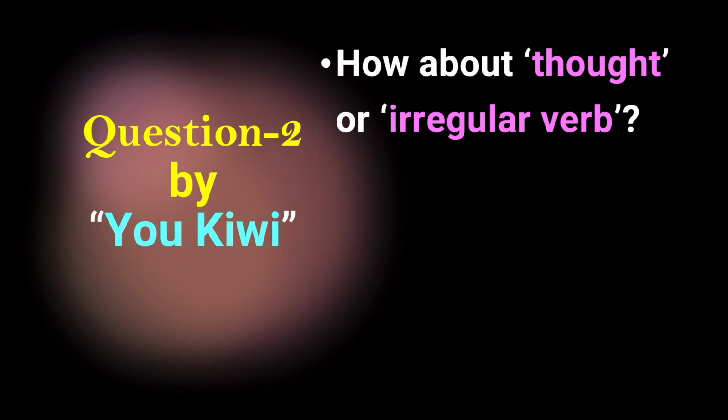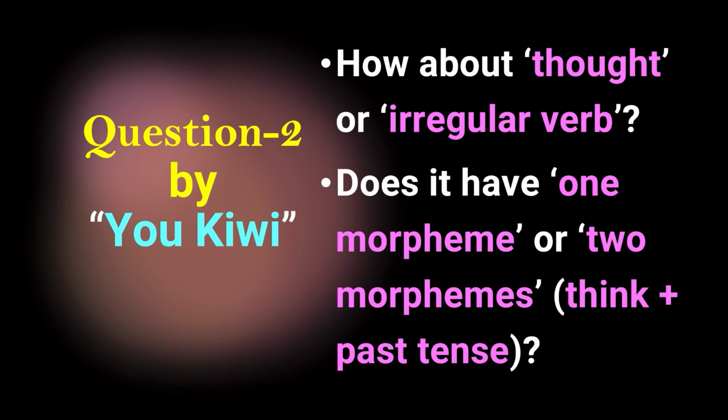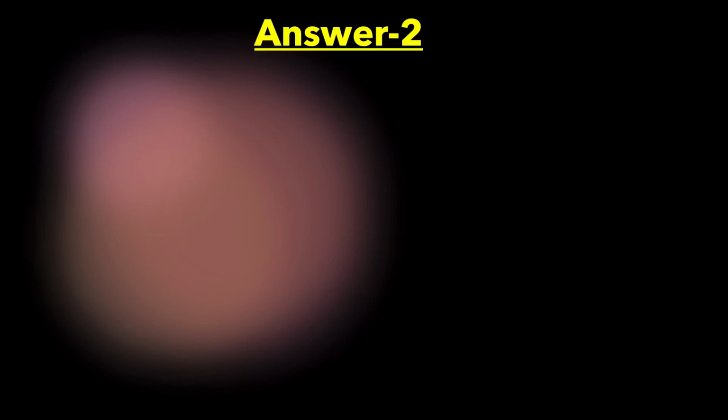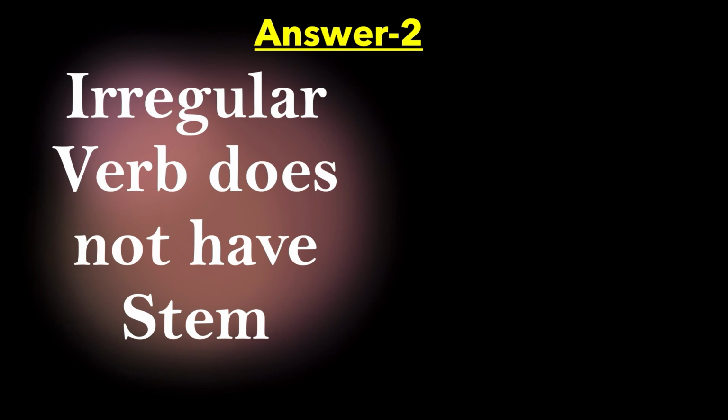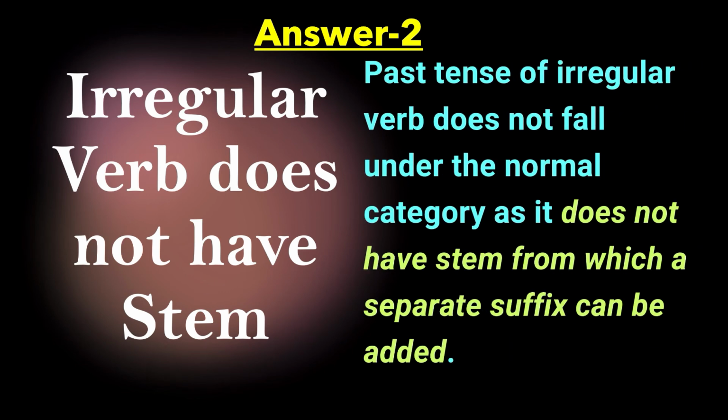Now we have question number 2 by the same person. How about thought, an irregular verb? Does it have one morpheme or two morphemes? Think plus past tense. Let me answer this question number 2. The first point in this regard is that an irregular verb does not have a stem. Past tense of an irregular verb does not fall under the normal category as it does not have a stem from which a separate suffix can be added.